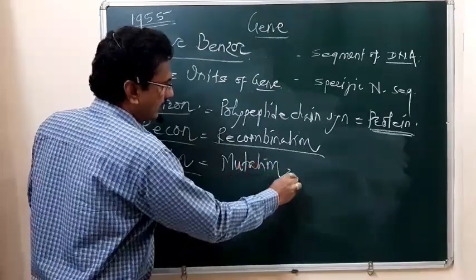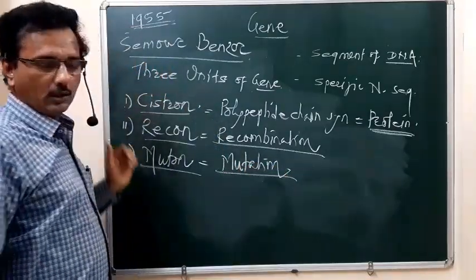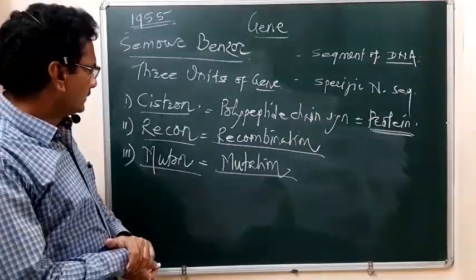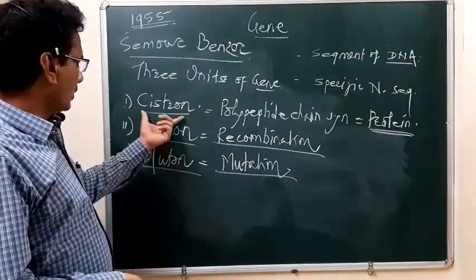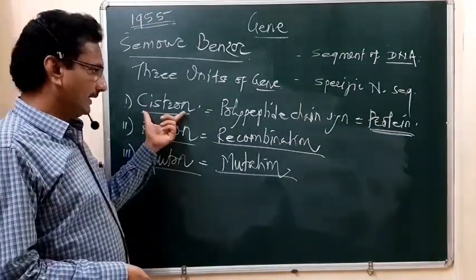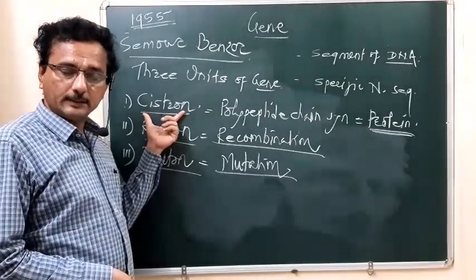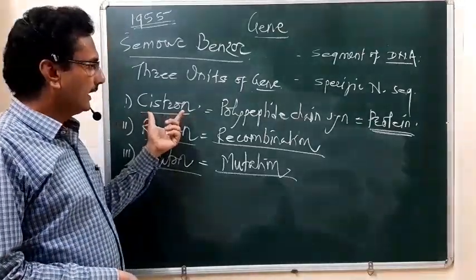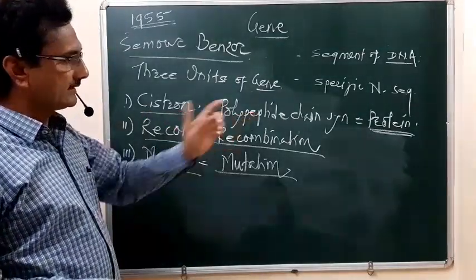Okay, they take part in mutation. So you have to remember these. Then, students, the cistron is the segment of DNA that takes part in polypeptide chain synthesis.